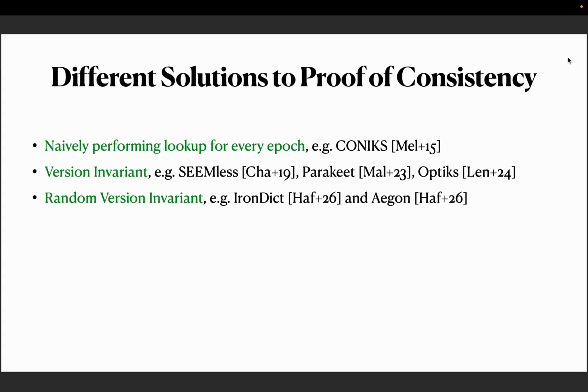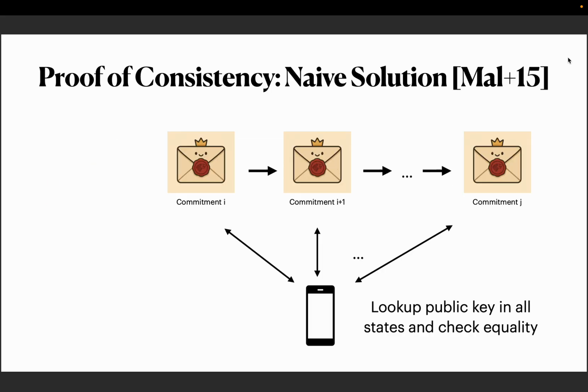And as it turns out, different approaches to proof of consistency is what makes different schemes quite different. So at a high level, we have three approaches to proof of consistency right now. These include naively performing lookup for every epoch, used in earlier works like CONIKS, the version invariant used in works such as SEEMless, Parakeet, and Optiks, and the random version invariant, which we introduced in Aegon and Irondeck. Alright, let's see a bit more detail on each of these approaches.